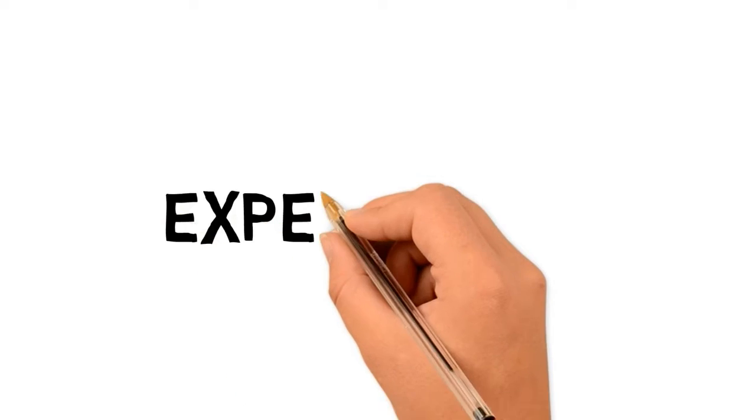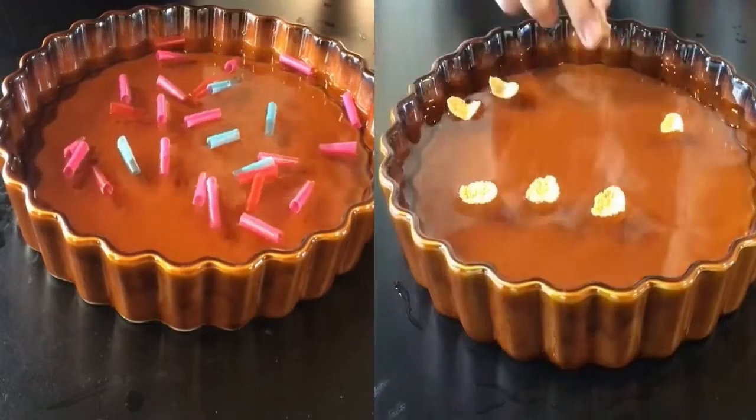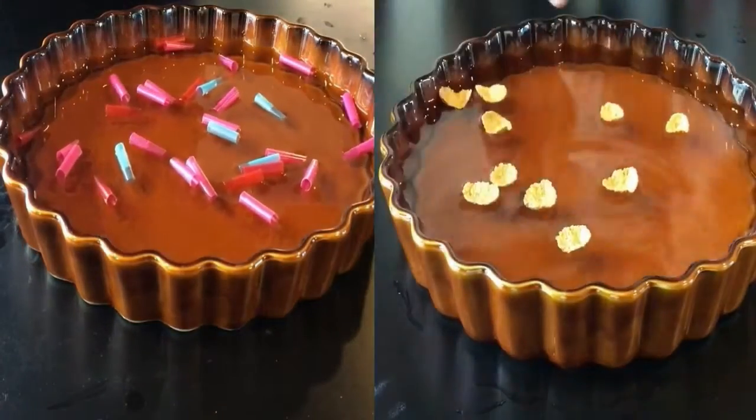To demonstrate the process of self-assembly, 3 experiments will be conducted, one involving straws, one involving cereal, and one involving oil. Each of these components will be added to a dish of water. Enjoy the demonstration.